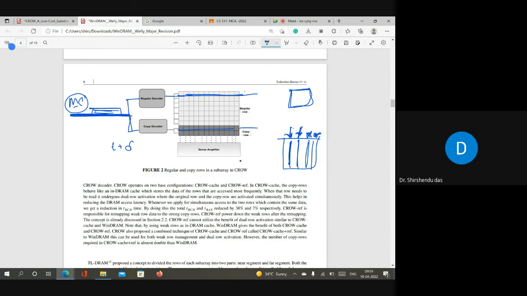But if you want to maintain the CROW table in the processor, because normally the memory controller is part of the processor, right? In this case there are 4 DIMMs, so there should be storage for the CROW table for all 4 DIMMs in the memory controller, right? Because who knows, maybe after today you will go to the market, purchase one more RAM and install it here.